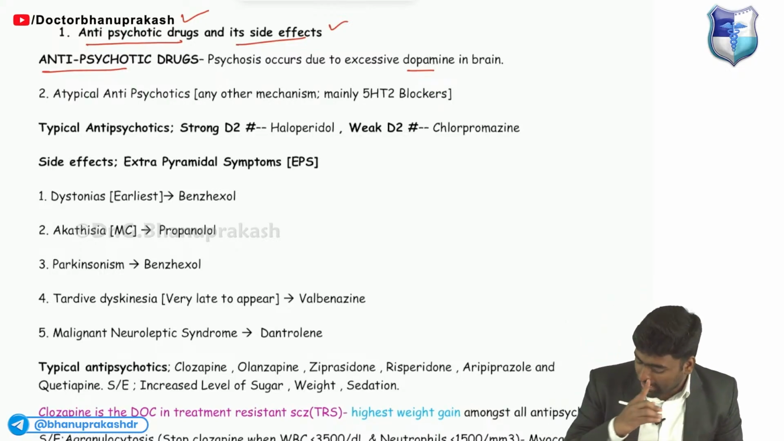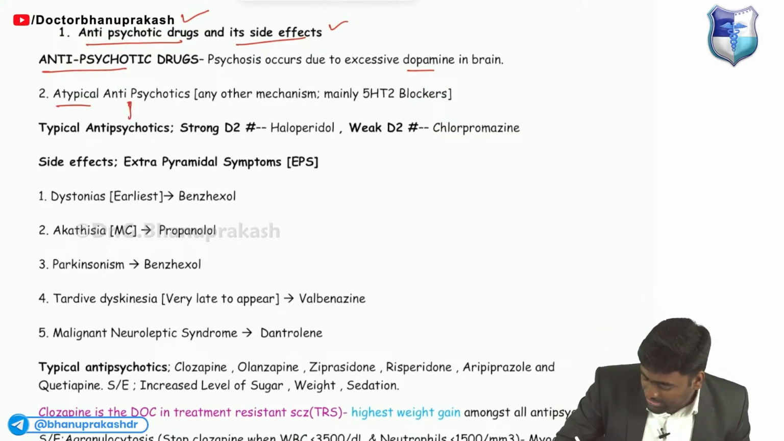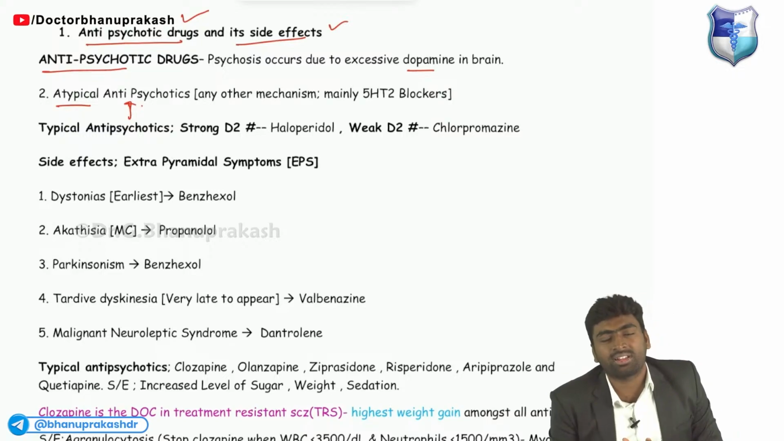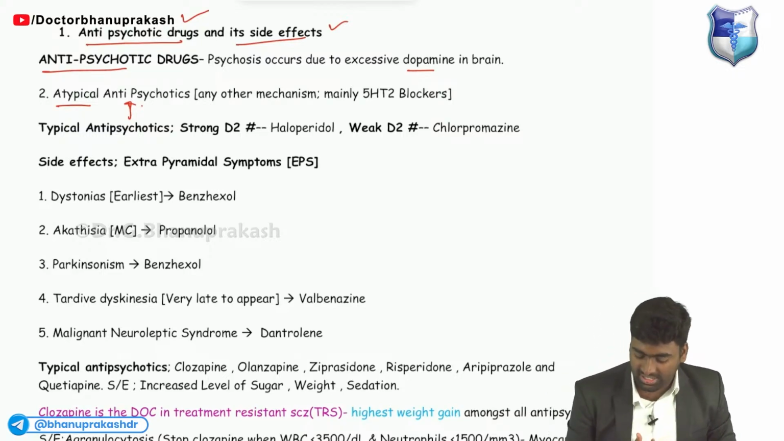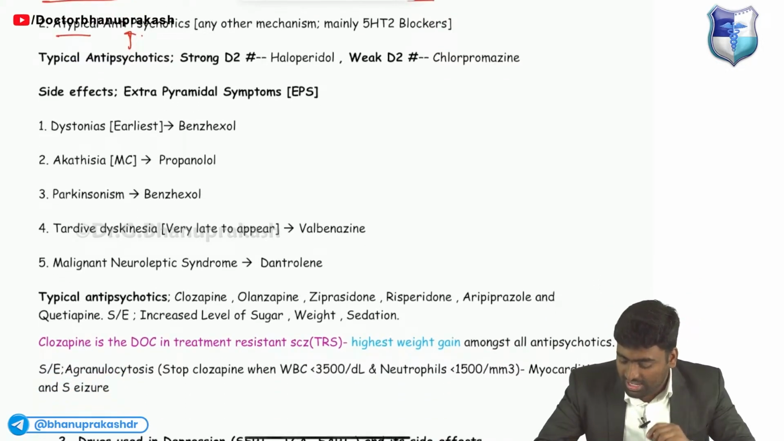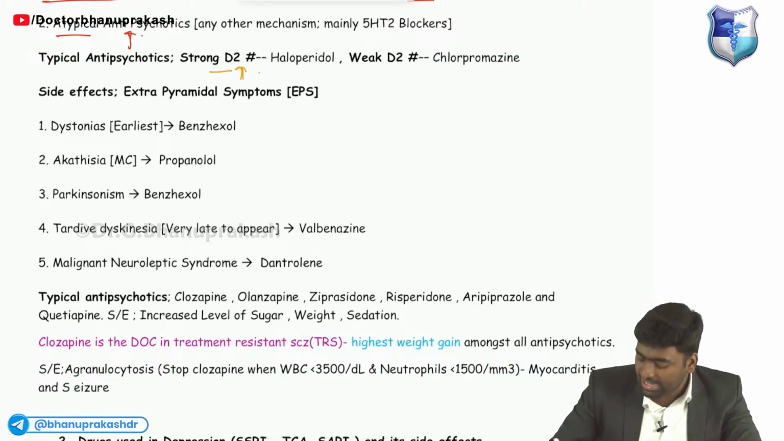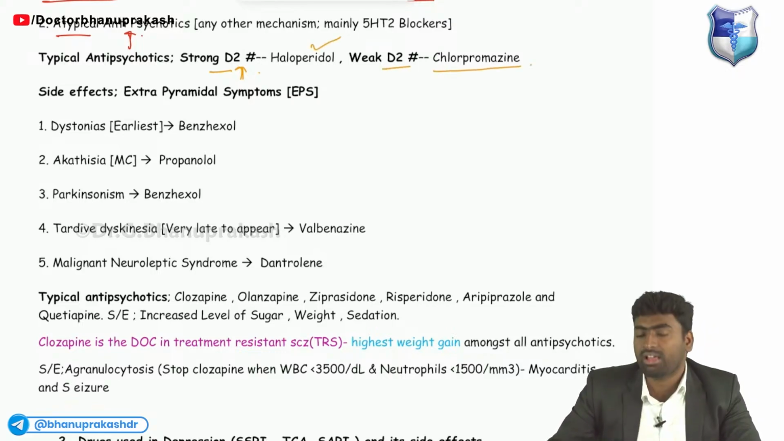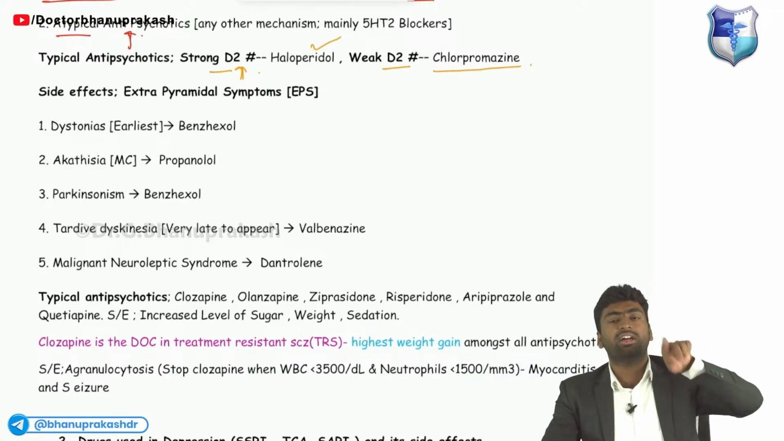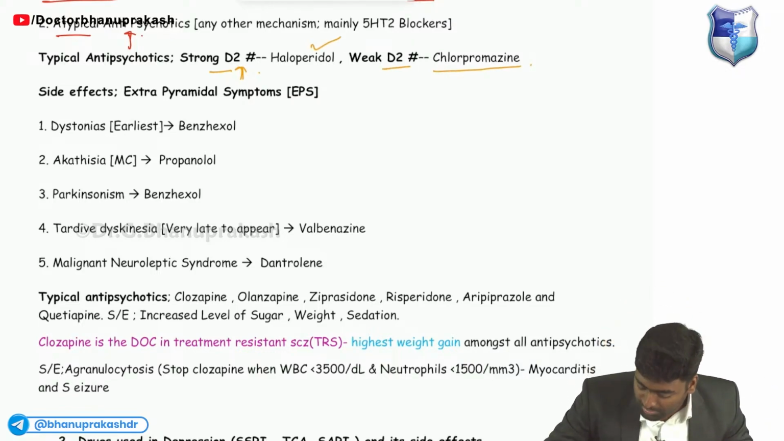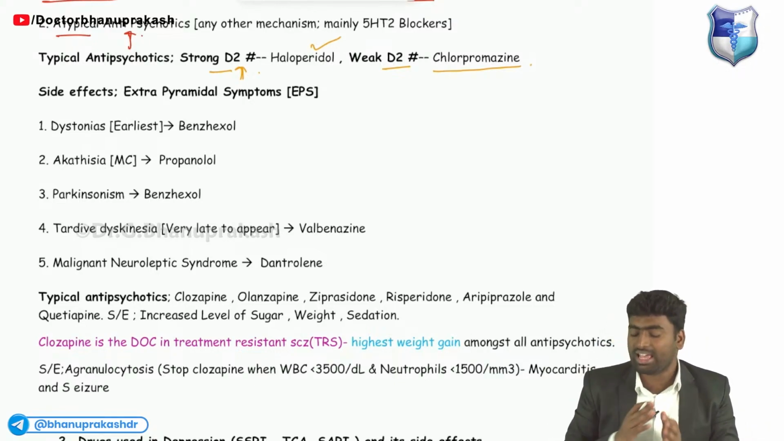Okay, so then we started using atypical antipsychotics because of the side effects of typical antipsychotics. So what are the typical antipsychotic drugs? This includes our D2 blockers: dopamine receptor D2 blockers, which is haloperidol, and weak D2 blockers, which is chlorpromazine. So two drugs, haloperidol and chlorpromazine. You must remember these two, okay? Whatever else you study will come under atypical antipsychotics.